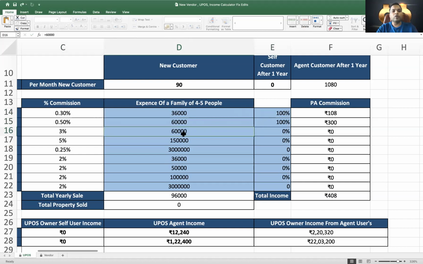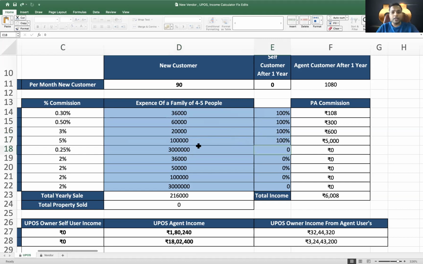Clothing, let's say we feel that people will not buy 60,000 rupees worth of clothing, let's say it is 20,000 rupees per annum for the family of five people. I don't think it will happen, but let's assume that only. Then insurance, let's say people are buying only 1 lakh rupees, right? Let's put it 100%, then 100%, right?